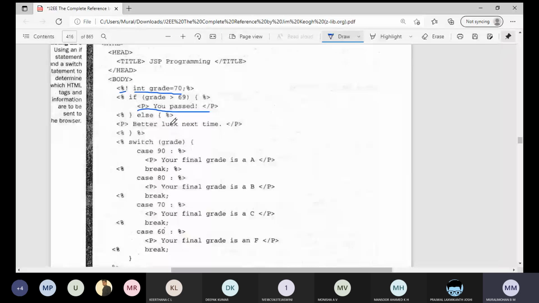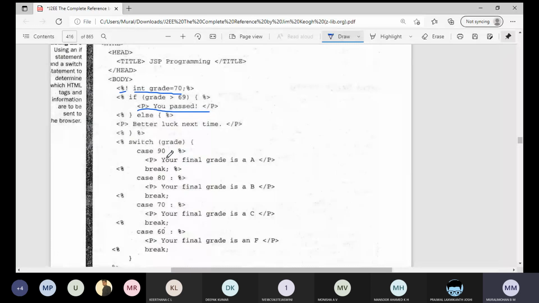Clearly, whatever the Java code is, we write inside the tags, and whatever the HTML code is, we write coming out of the tag. Anywhere you can open the tag and anywhere you can close the tag. Similarly here, switch of grade. The case label value is 90.